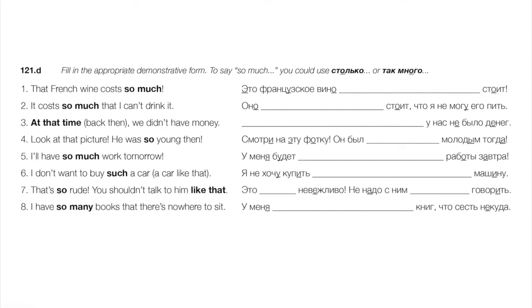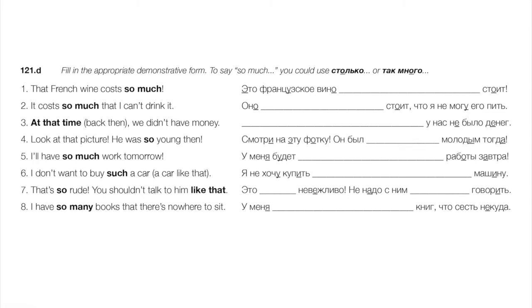How rude is it? How should we not talk to him? Well, it's this rude or so rude, and we shouldn't talk to him like that. Это так невежливо. Не надо с ним так говорить. Eight, I have so many books that there's nowhere to sit. У меня так много книг, что сесть некуда. There's nowhere to sit.